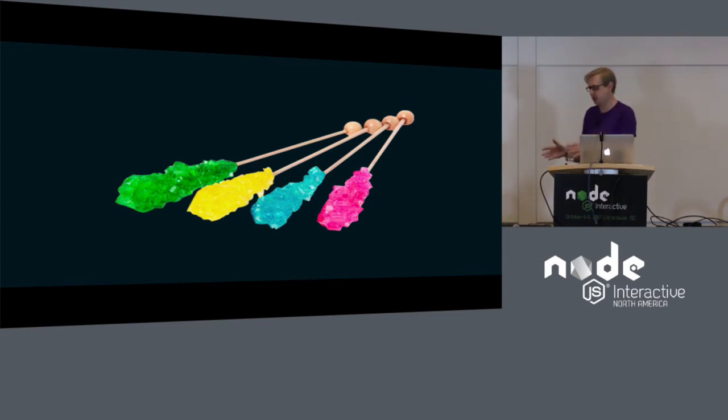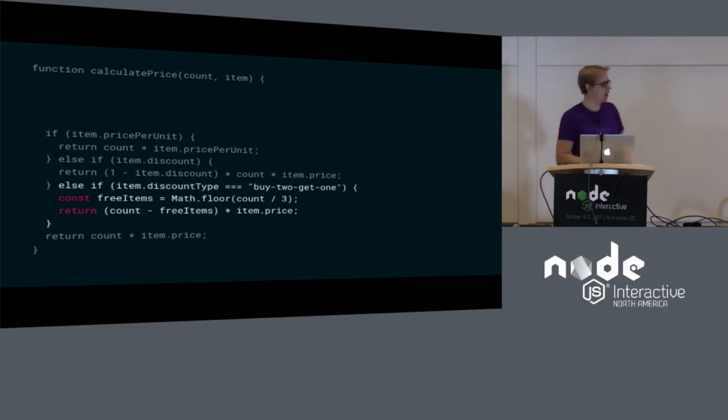Then the sale was a success. We saw profits go up, the business is booming. So let's try another one. So now it's buy two, get one free on rock candy. And that's a little bit more complicated, and this is starting to become a little bit unwieldy. Now we're probably writing tests in order to make sure that we're not messing this logic up.